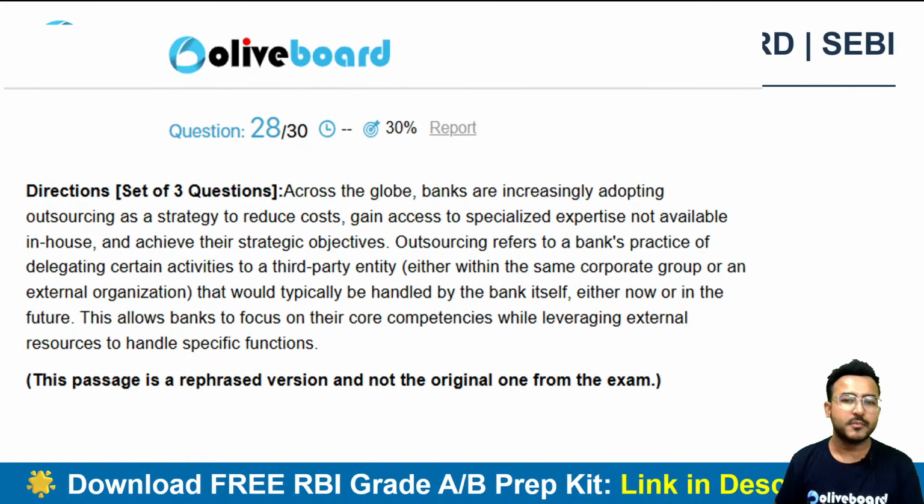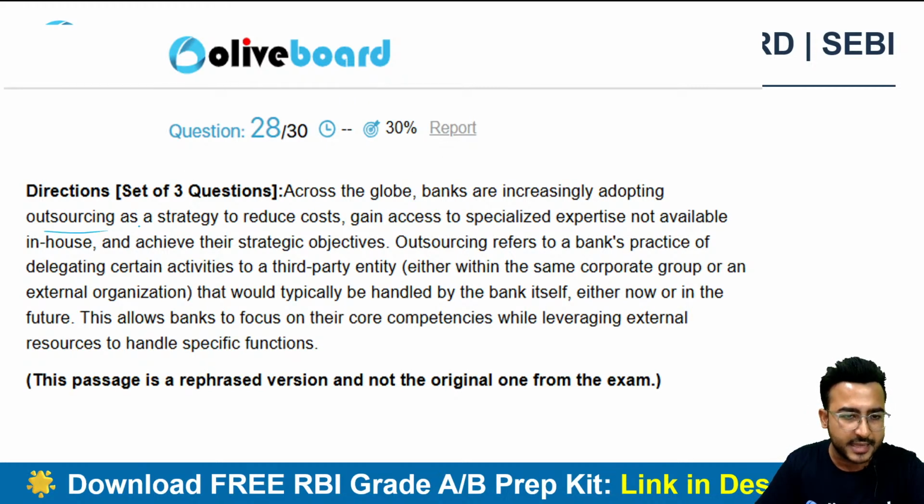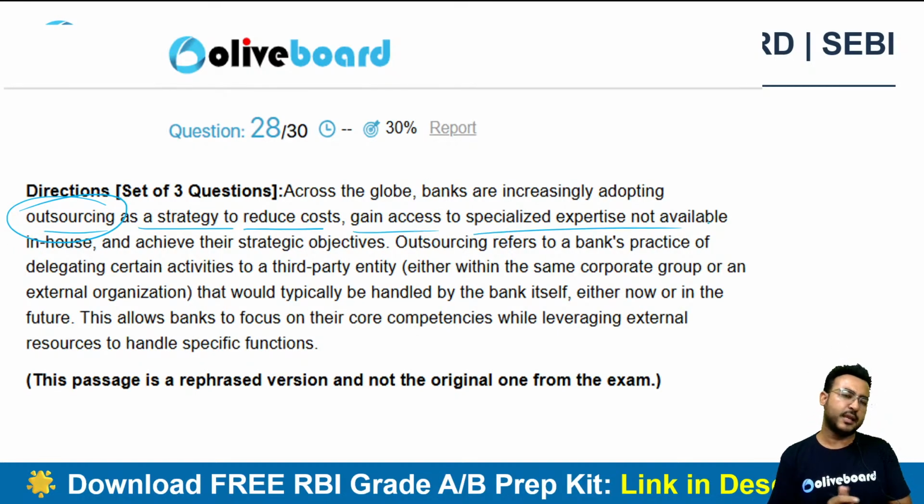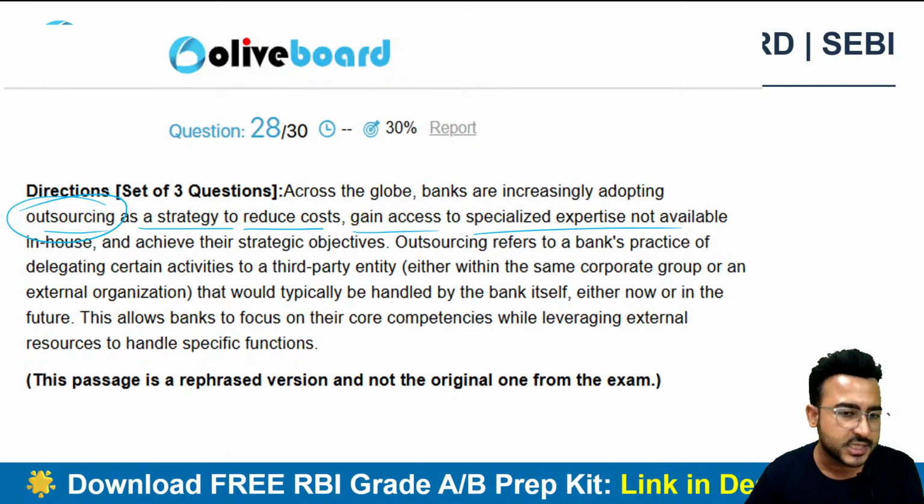Okay. Next question. Across the globe, banks are increasingly adopting outsourcing as a strategy to reduce cost. So banks are outsourcing their work as per this para. Gain access to specialized expertise not available in-house and achieve their strategic objective.